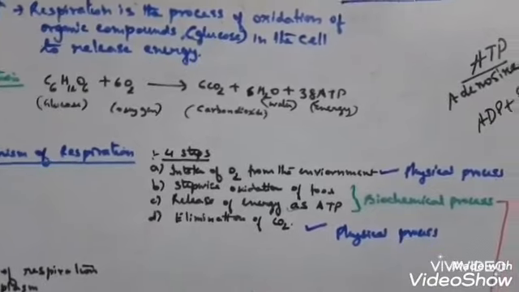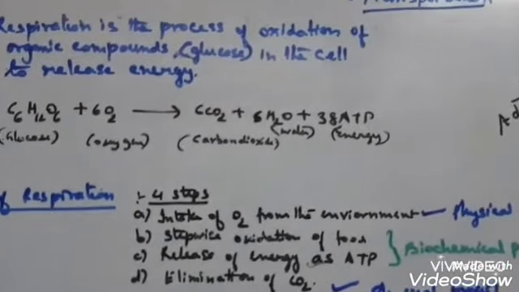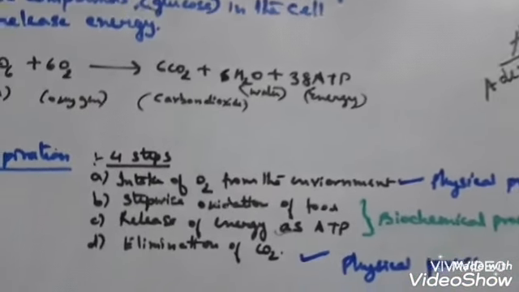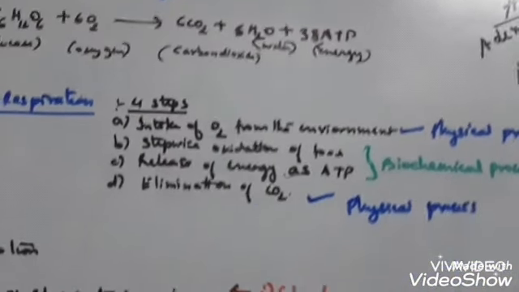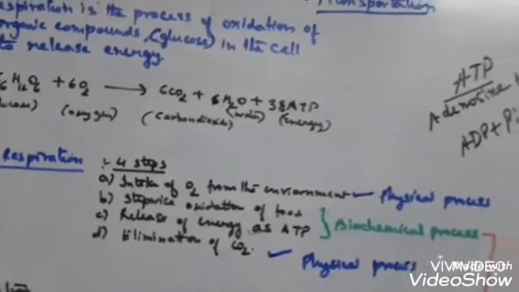So children, I told you about the mechanism of respiration, that is, the physical process, intake of oxygen from the environment. Second is stepwise oxidation of food. In this I have told you about glycolysis, then the release of energy as ATP, that is the Krebs cycle, and terminal oxidation.